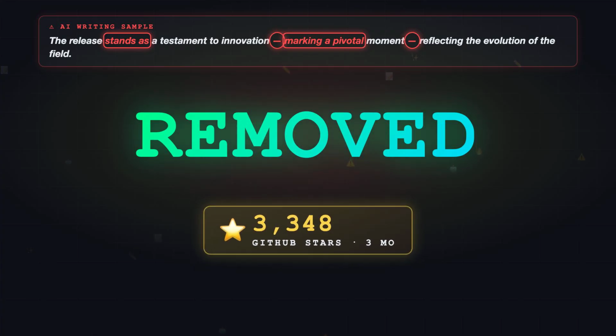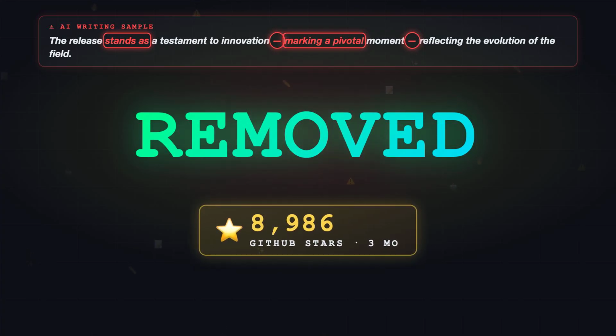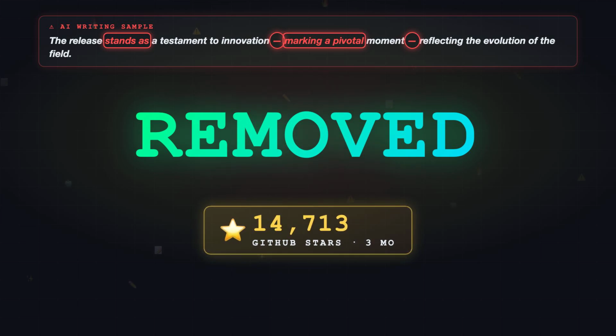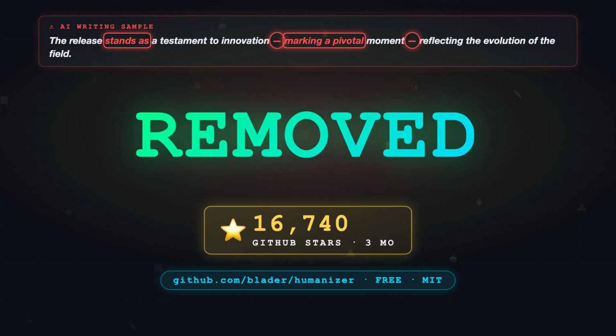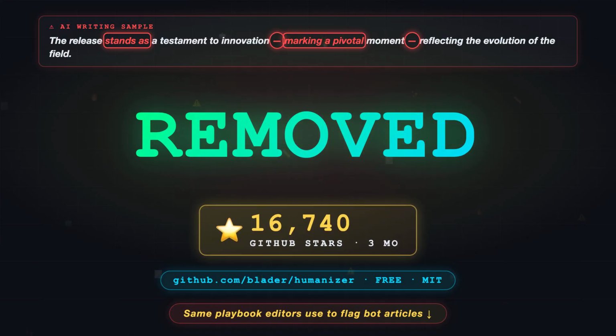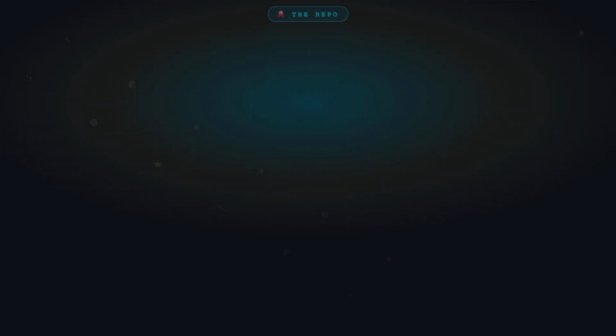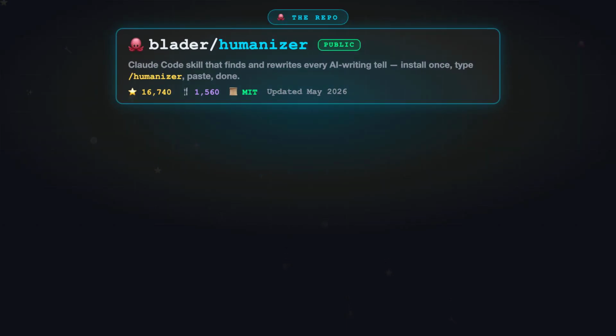If you've ever pasted ChatGPT output into a doc, an email, or a LinkedIn post and wondered why it sounds slightly off, this video shows you why and how to fix it in one command. Let's go. The repo is called Humanizer, built by an engineer named Blader.